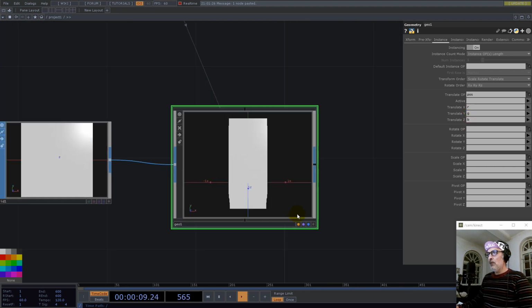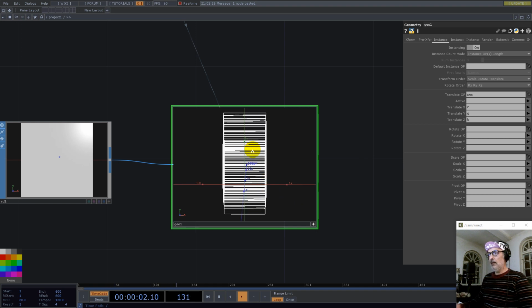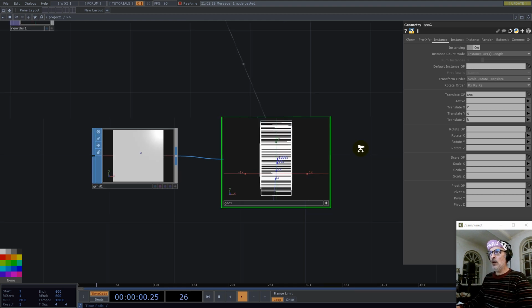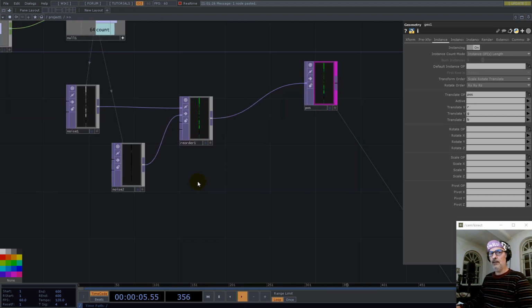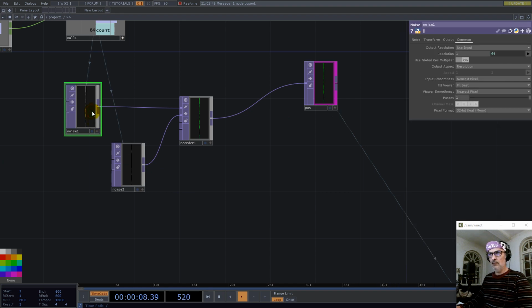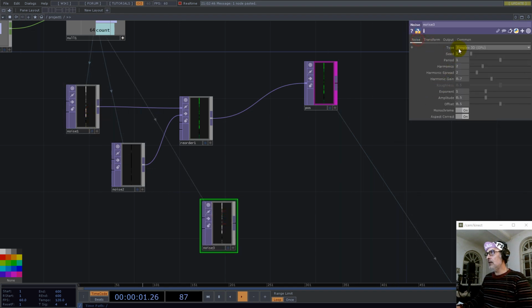Now we don't see any lines, as the grid is having the same scale on Y. It's 1 for all of them. And how do we do this? So let's have a different noise. I'll copy this one. Let's go with seed 3 maybe, and the value for the scale I want to be 1 divided by the count. So I go here in the offset and I say 1 divided by the count.